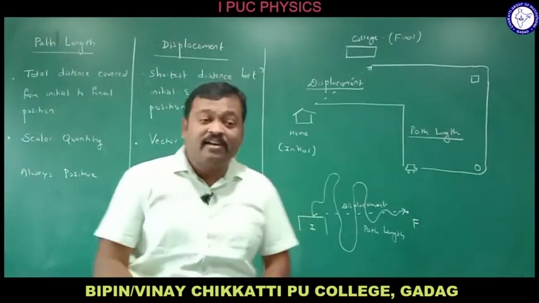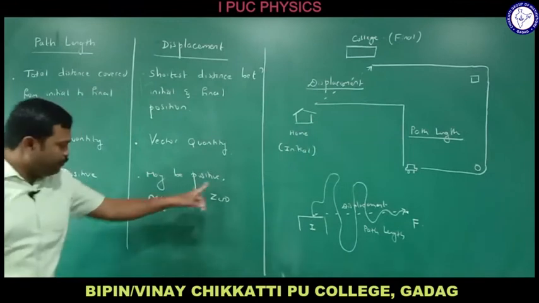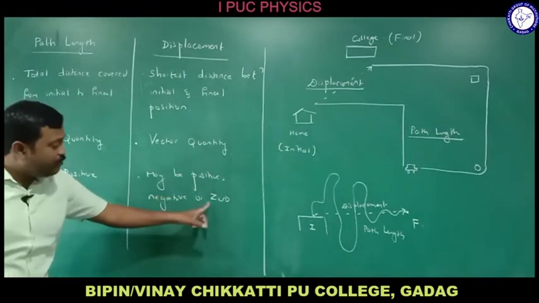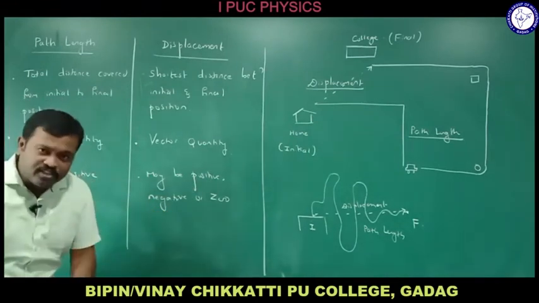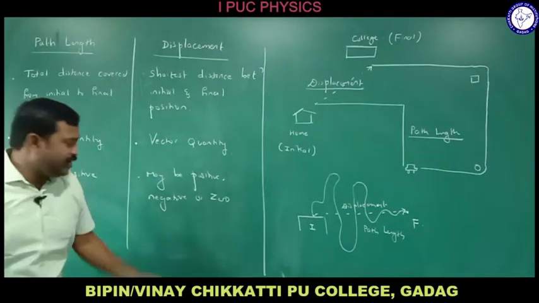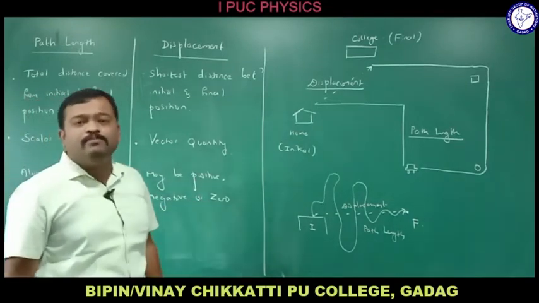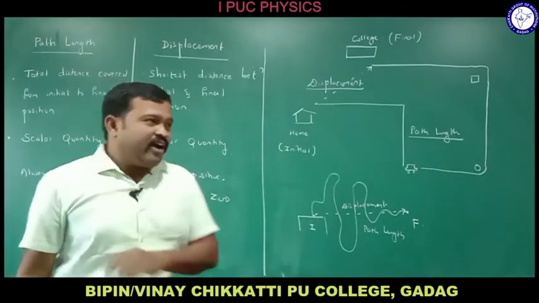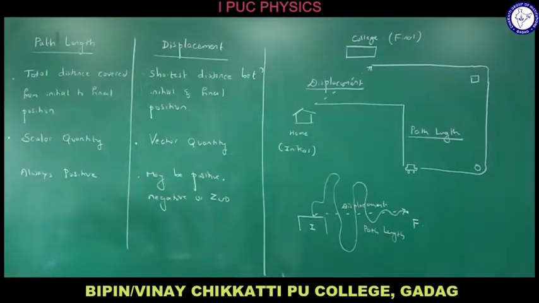In a similar manner, displacement may be positive, it may be negative, and it may also be zero. When it is zero, let me speak about that now. Let me tell you when the displacement becomes zero. Before I go with this, do you understand? Path length is a scalar quantity and it is always positive. Displacement is positive, negative, or zero.